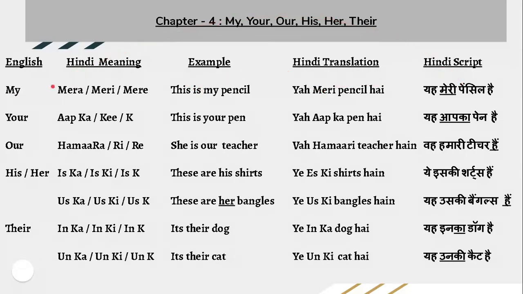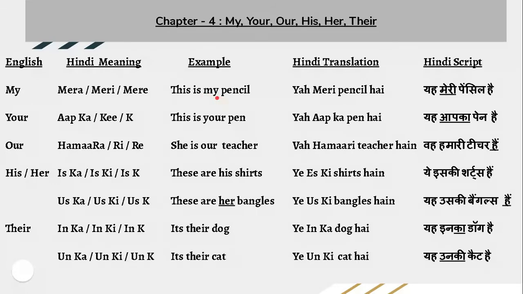Now, the first one is my. The meaning of my is mera, meri, or mere. Here we have to use three sounds. How to categorize the sounds? I'll explain you with the help of example. The first example is this is my pencil. As you can see, I am notifying the pencil word. Whose pencil is this? Answer is the pencil is mine or this is my pencil.